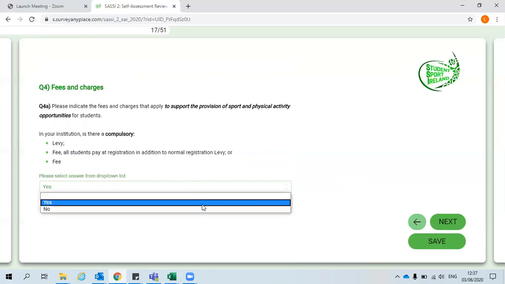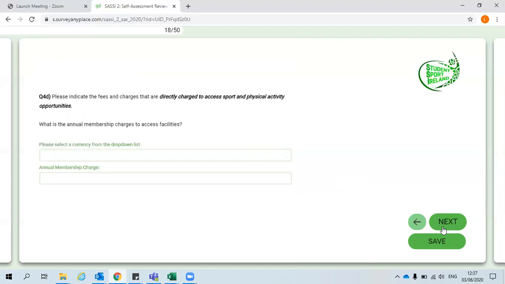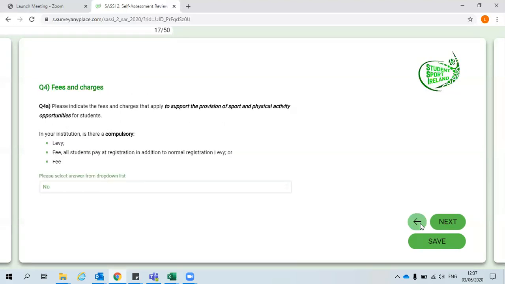If I go back, and if I select no, the survey will skip the additional questions and move me on to the next question related to me. If I leave the answer blank, for example, if I don't want to answer that particular question right now, it will also skip the additional or linked questions.